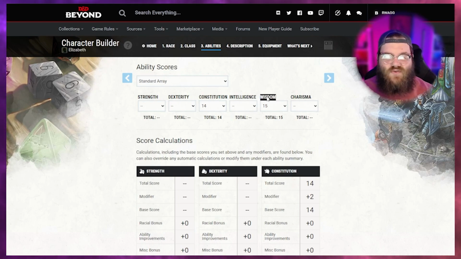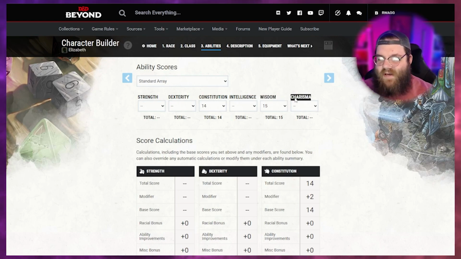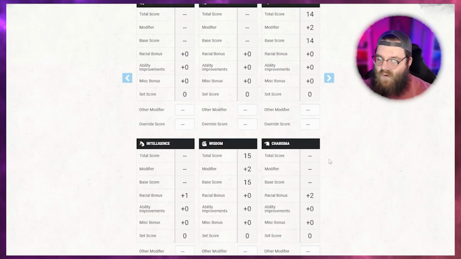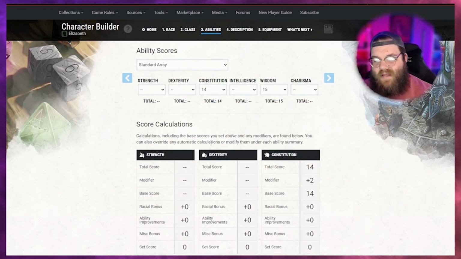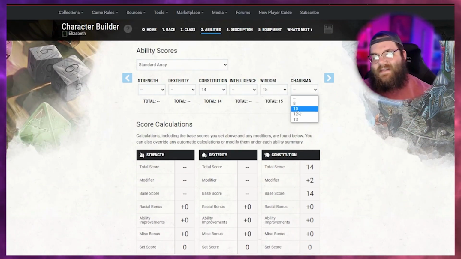Wisdom, you could think of it like street smarts, but it's an ability to infer, right? Common sense is a great way to think about that, right? I may not understand or I may not know how to read, but I understand people. I understand nature. I understand ideas rather well. And then charisma, your ability to talk and communicate your own ideas. So, right, with a druid, charisma might not be too important, but as a tiefling, we're already naturally charismatic, so maybe we can kind of lean into that a bit.